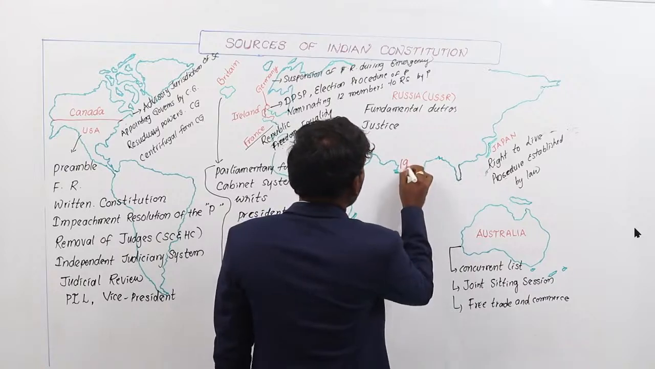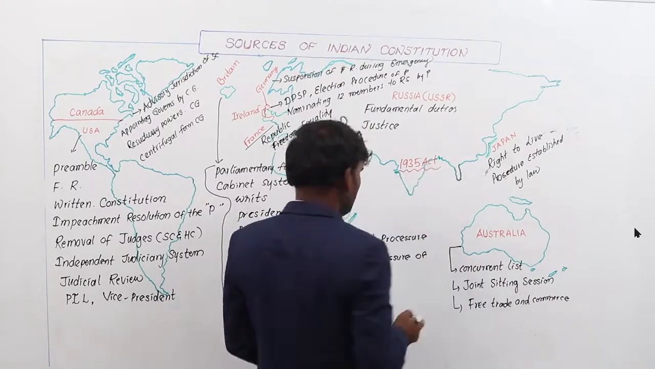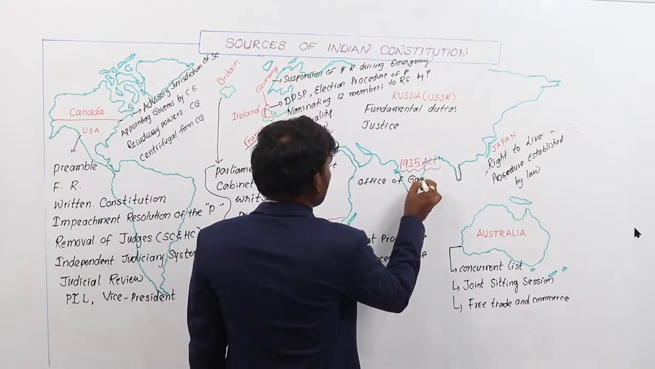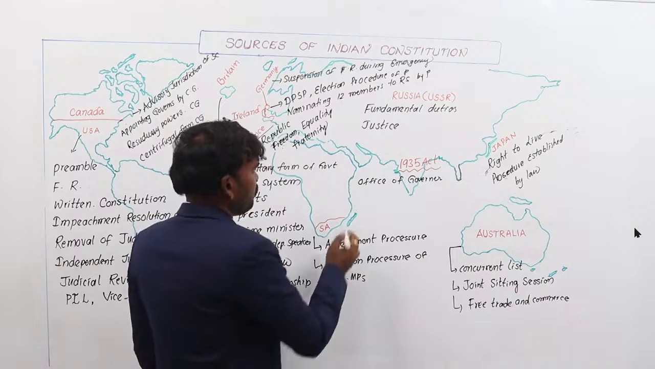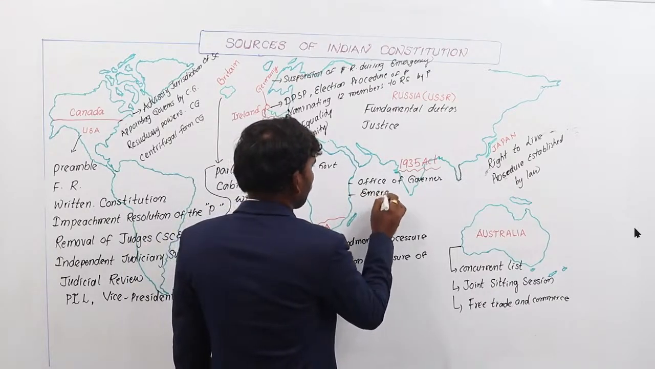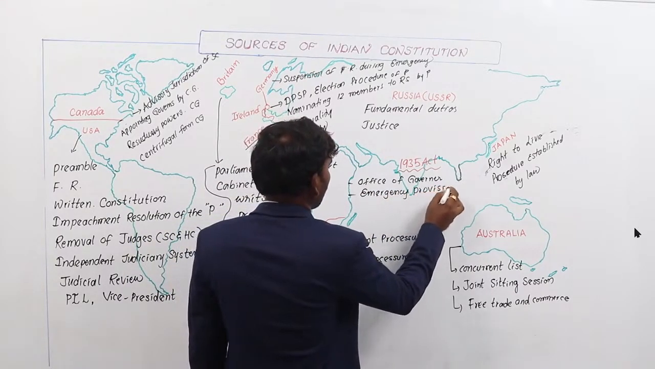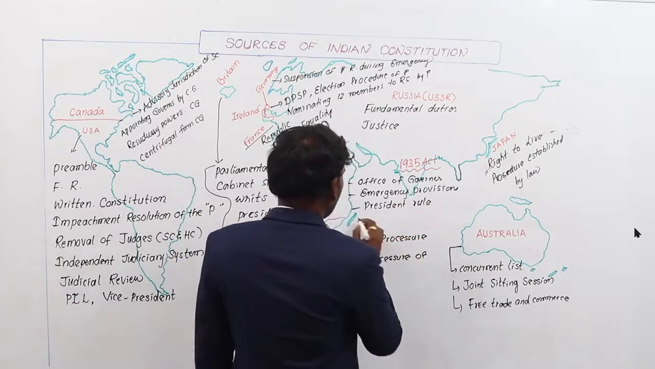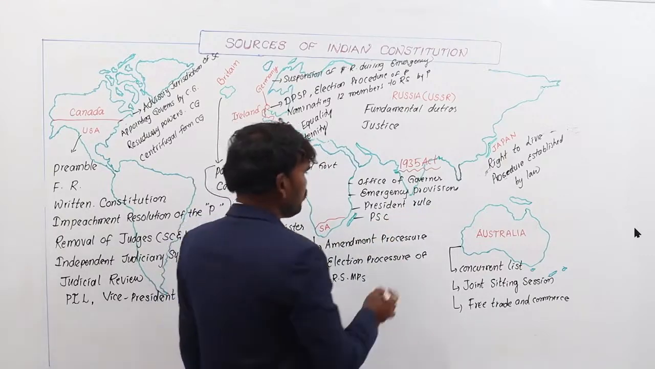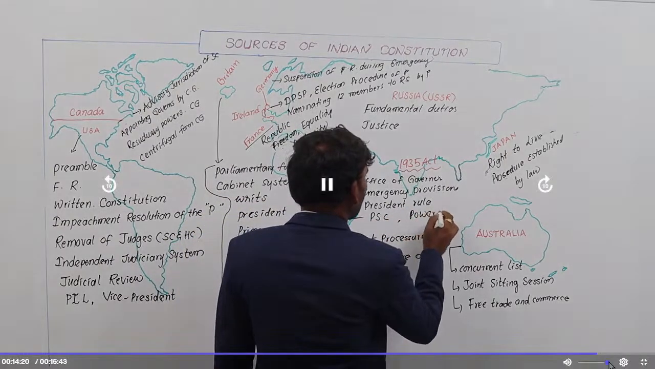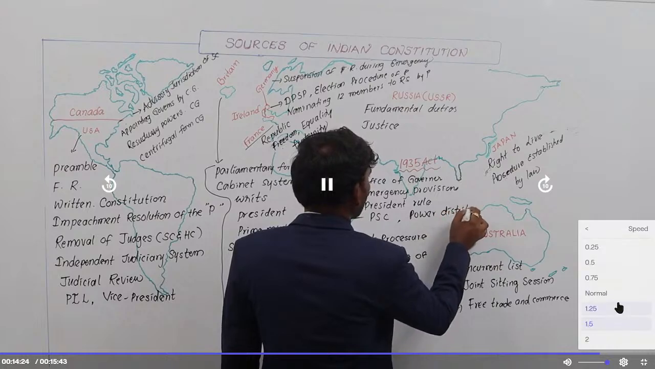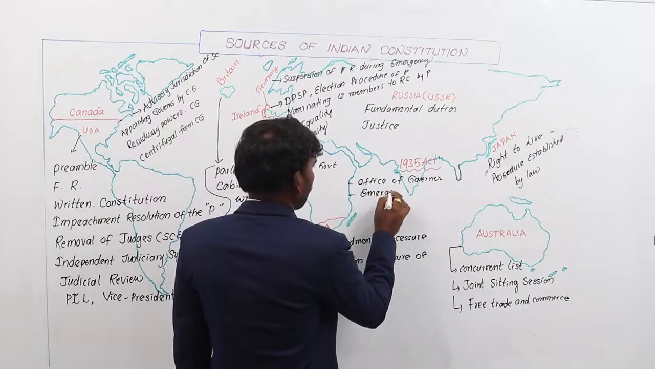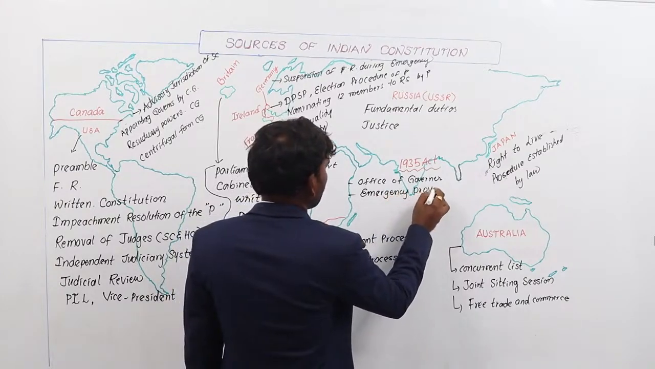1935 Government of India Act. Many concepts are derived from this. They are the office of Governor, and emergency provisions. President rule comes under emergency provisions, President rule, public service commissions, power distribution between state and center.